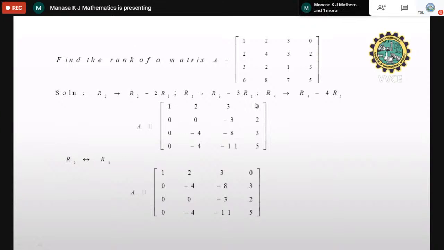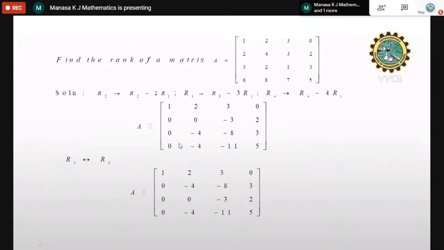First row remains the same. We are not changing the first row. After using these operations, we get, of course, 2 minus 2 is 0. Then it is R2 minus 2R1, which is 4 minus 2 times 2, it is 4. 4 minus 4 is 0. Similarly, this is 3. 2R1 is 2 into 3 is 6. 3 minus 6 is minus 3. 2 minus 0 is 2. Similarly, use these 2 operations and make the element 0. You can see the leading entry is non-zero, or you can say it is 1. Below that, elements are 0.